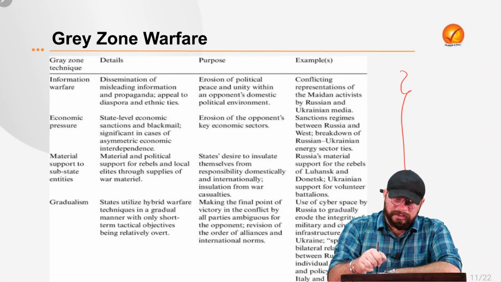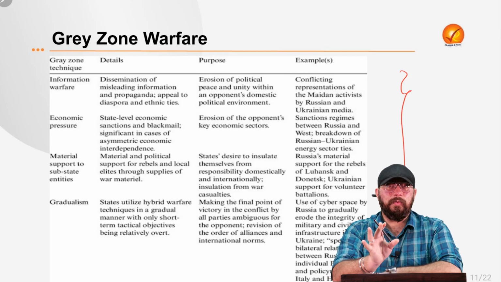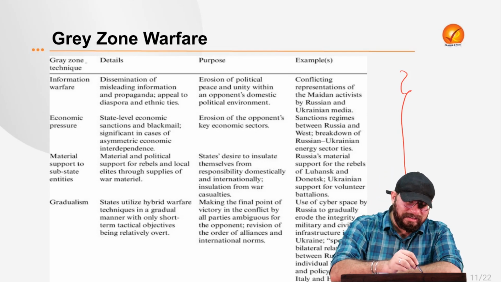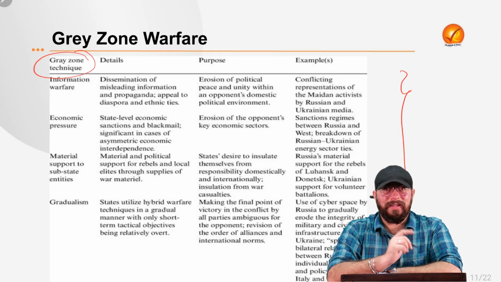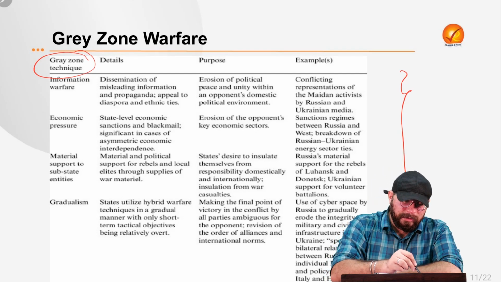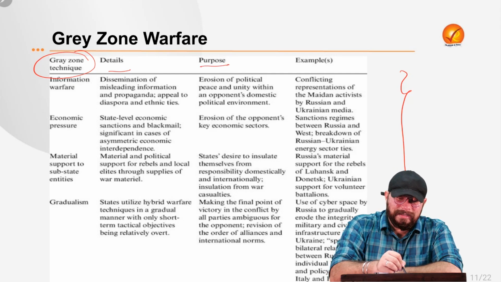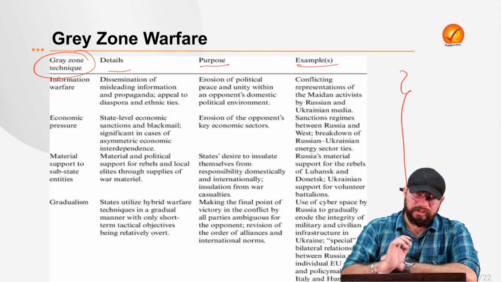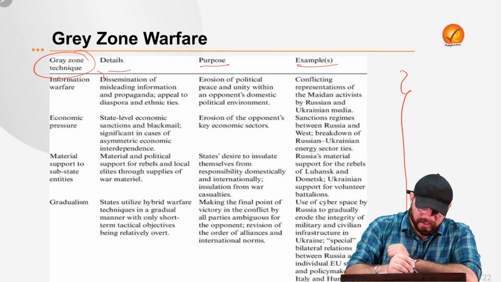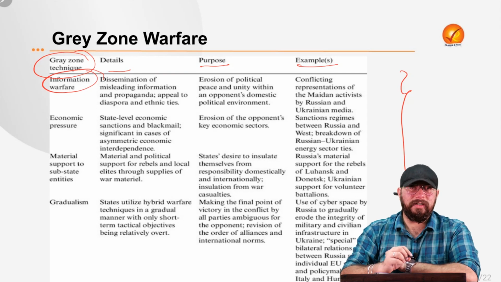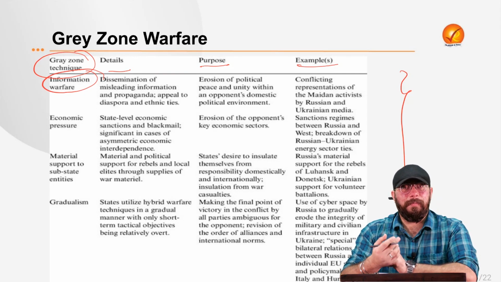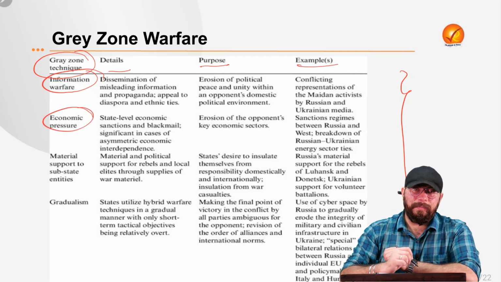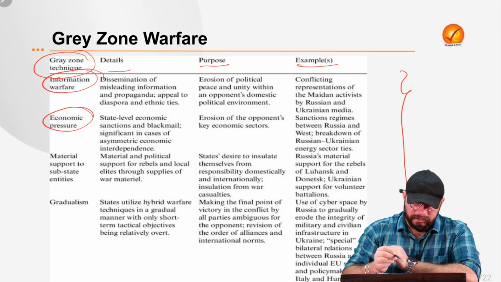Now let us understand the various tools, and now we'll be able to understand this gray zone warfare in an even clearer manner. We will see the different gray zone techniques. What are the different techniques used? While understanding the techniques, we'll be understanding the detail of it, why that technique is deployed, the purpose of it, and what are the examples existing of those techniques being deployed. So there are especially four techniques which I want to discuss with all of you. First is information warfare. We have discussed about it in the previous slide also, but let us discuss about it in a bit more detail. Then economic pressure. This is also one form of gray zone warfare. Then material support to sub-state entities.